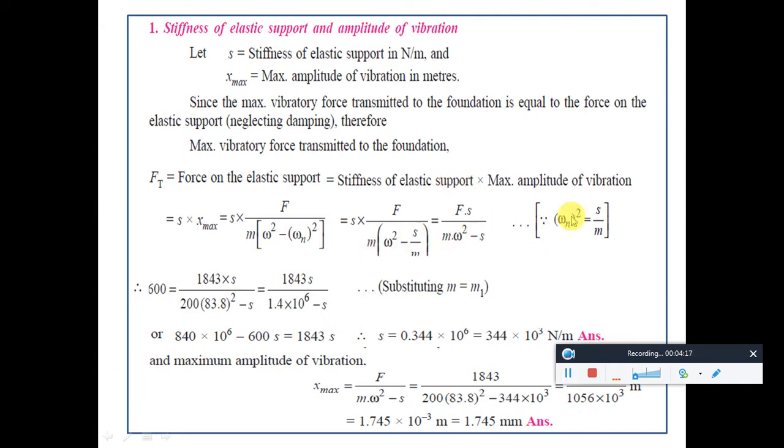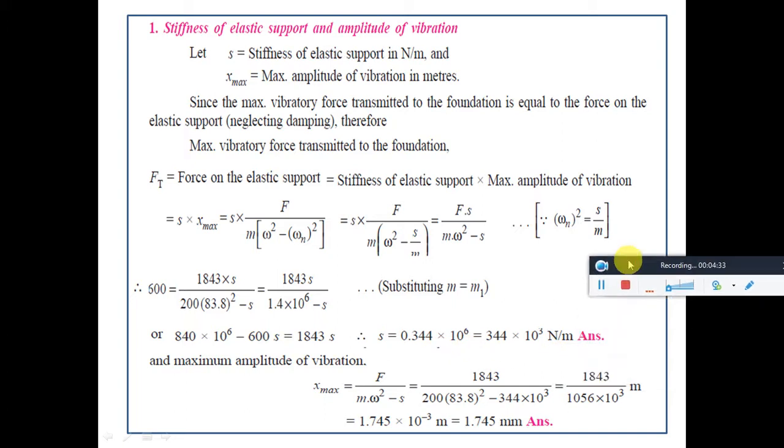Omega n we don't know, so instead we can include m, so that S would be the only unknown. Since Ft is 600 Newton, we can calculate this stiffness S as 344 into 10 power 3 Newton per meter.